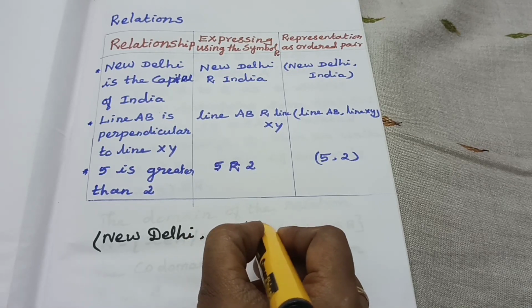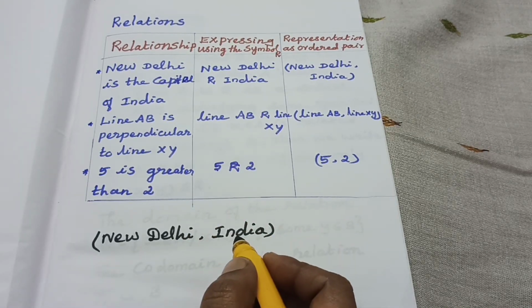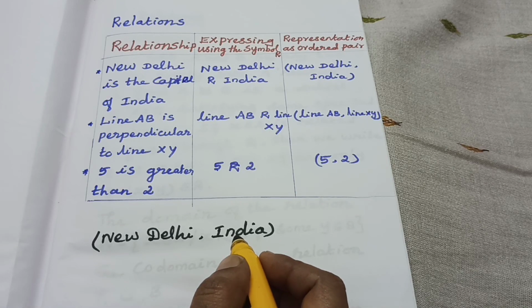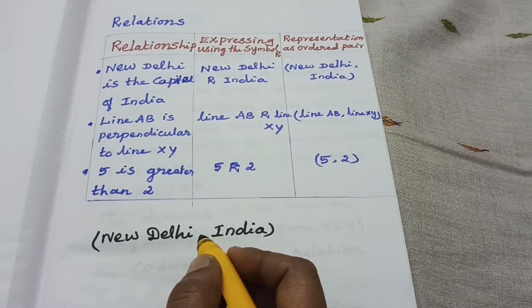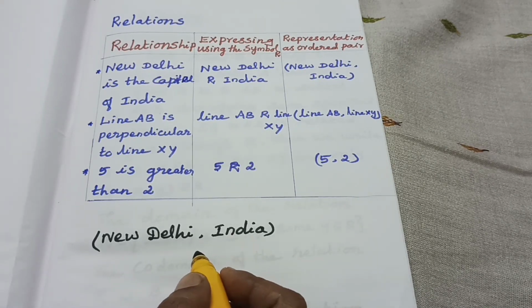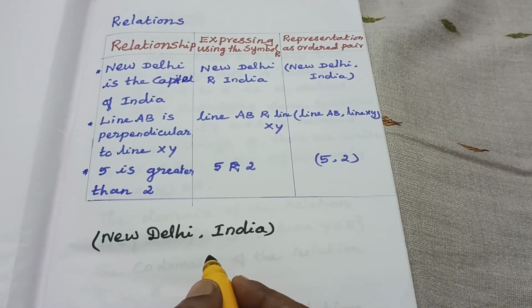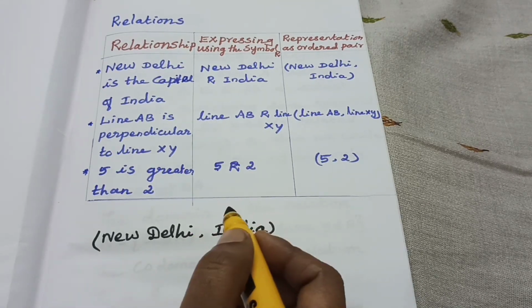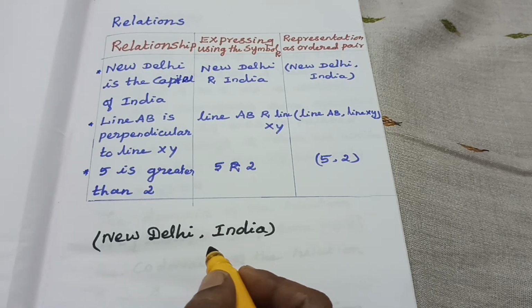Another example also we can say: Washington, comma, USA, then Beijing, comma, China, London, comma, UK. Like that, a lot of examples we can say. Specifying the relation is very easy to understand.